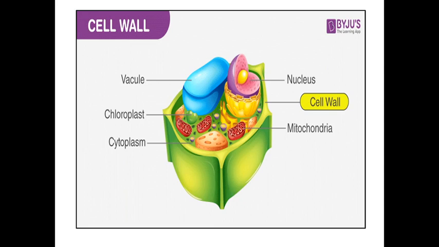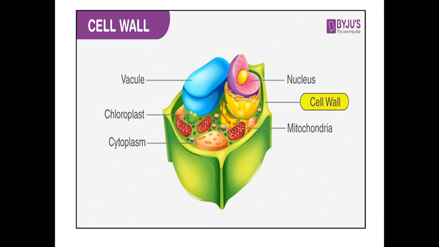We have learned about the plasma membrane, which is the outer layer of the cell. So similarly, there is a cell wall. We can say that the cell wall is an additional layer in plant cells outside the plasma membrane. Got it? What is the cell wall? The additional layer, which is present outside the plasma membrane. We have learned that in a plant cell there is a cell wall, and in an animal cell there is a plasma membrane. Okay, so that is a difference.